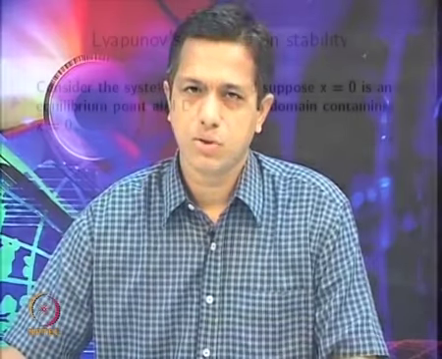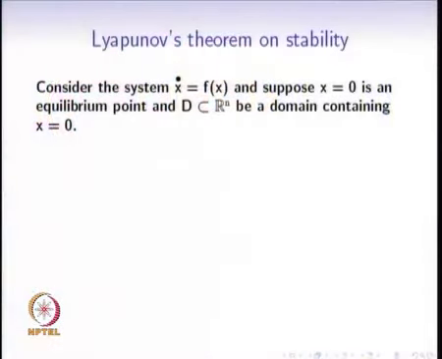So in the last class we just saw the definition and the statement of the Lyapunov theorem on stability and asymptotic stability. We also saw an outline of the proof. Today we will do a very quick review of the theorem statement, and we will proceed with the proof for both stability and asymptotic stability.